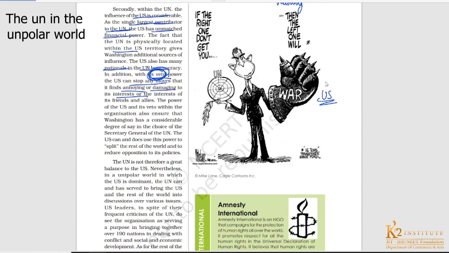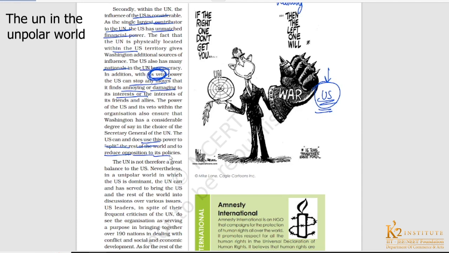If the USA feels that a particular decision is against the interest of the US, then it can put a halt to that decision by using the veto power. It is not that the US has never used its veto power; it has used it so many times. The US can and does use this power to split the rest of the world and to reduce the opposition to its policy.